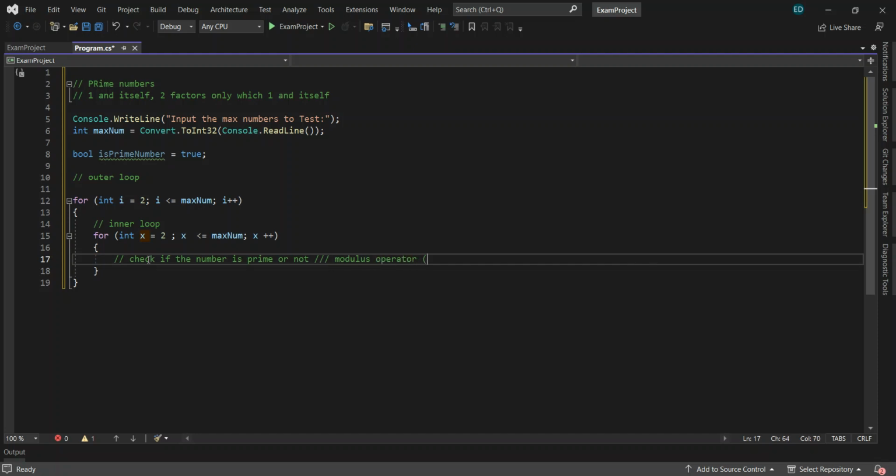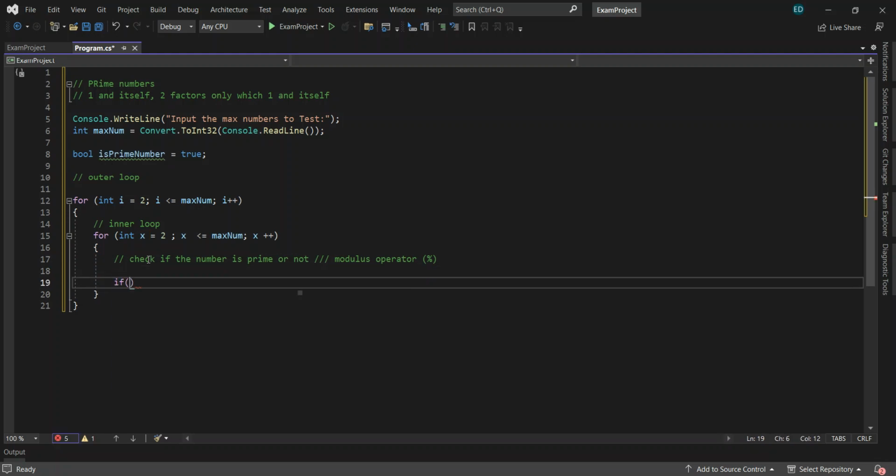So the modulus operator is just like this. So if x is not equal to i, and i modulus x is equal to 0,